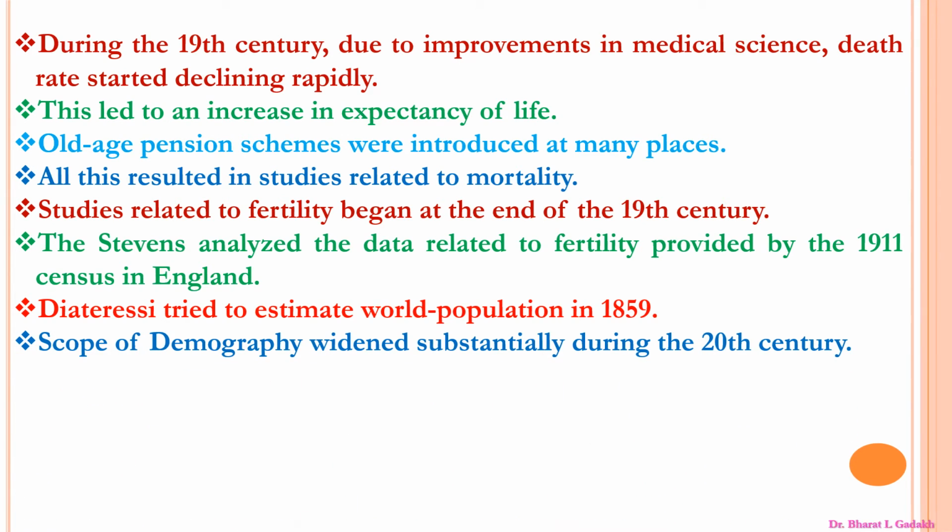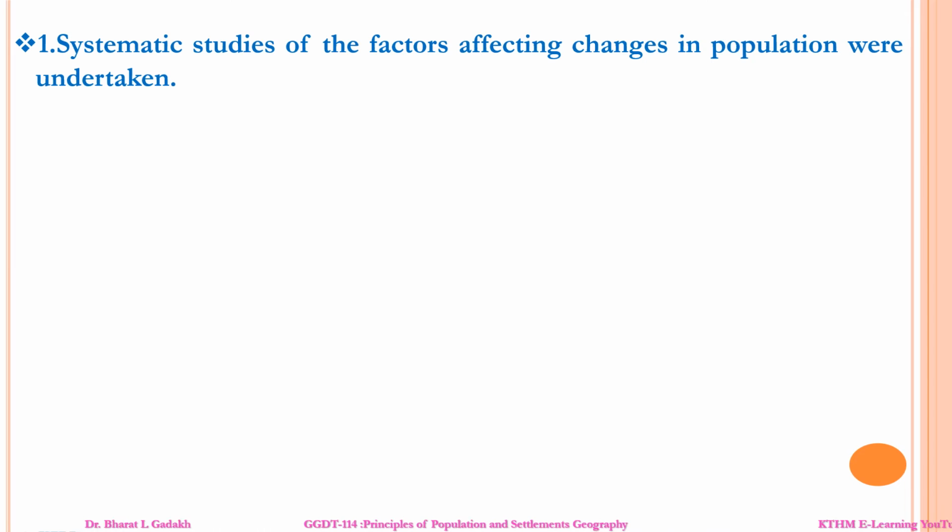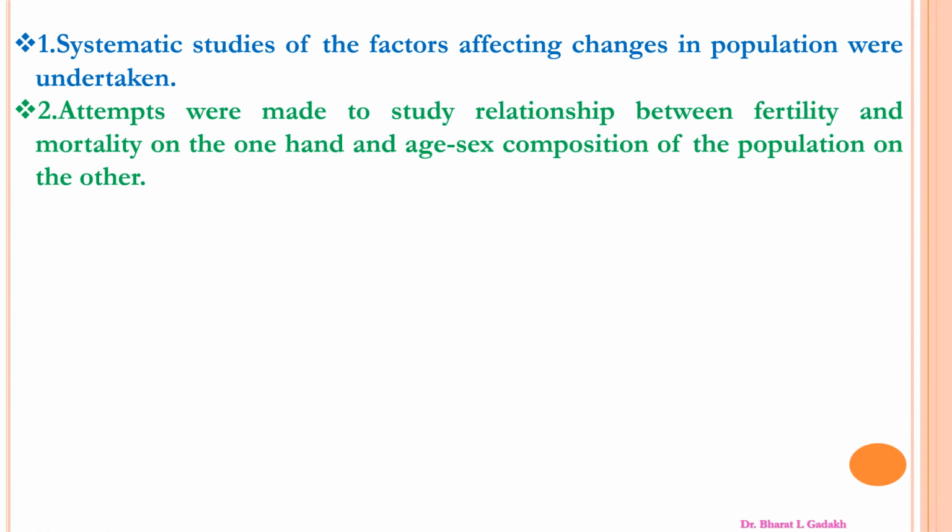The scope of demography widened substantially during the 20th century. Systematic study of the factors affecting changes in population was undertaken. Attempts were made to study the relationship between fertility and mortality on the one hand and the sex composition of the population and others.